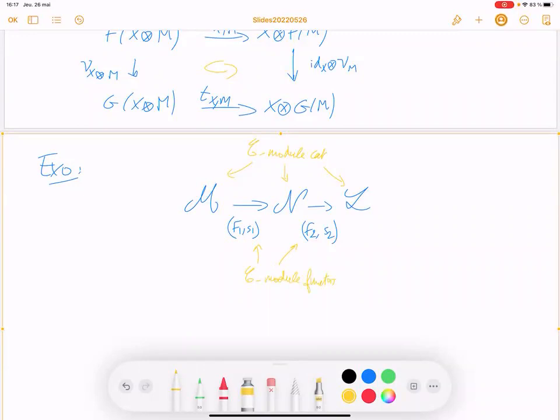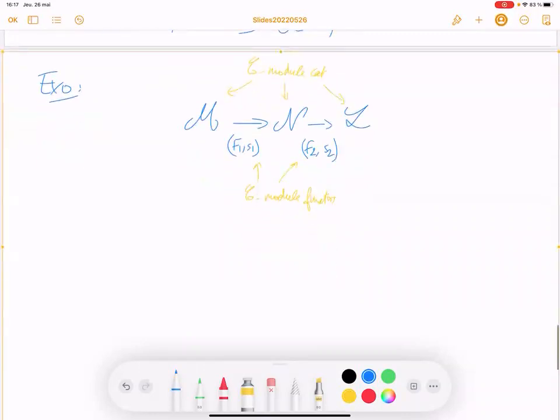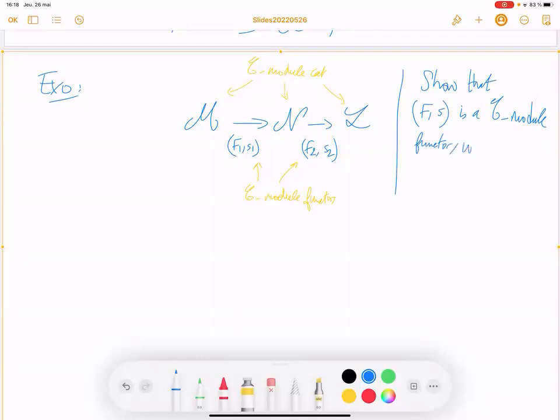Okay. And you have to show that (F, S) is a C-module functor where F equals the composition of the two, F2 composed with F1, and S is given as follows.